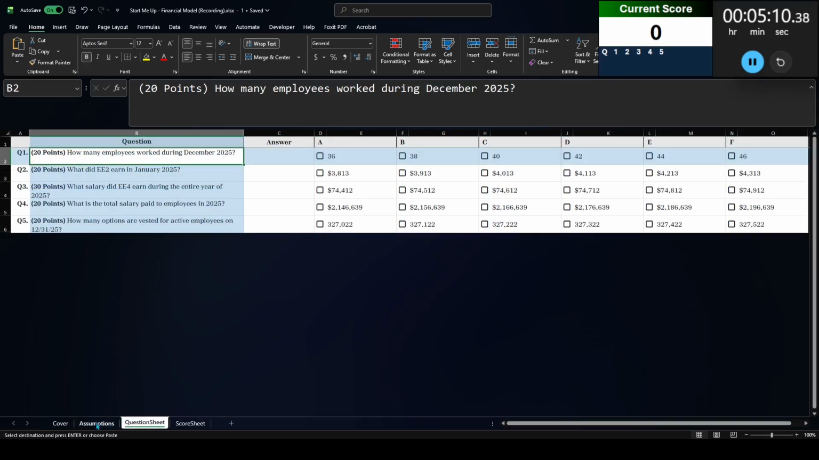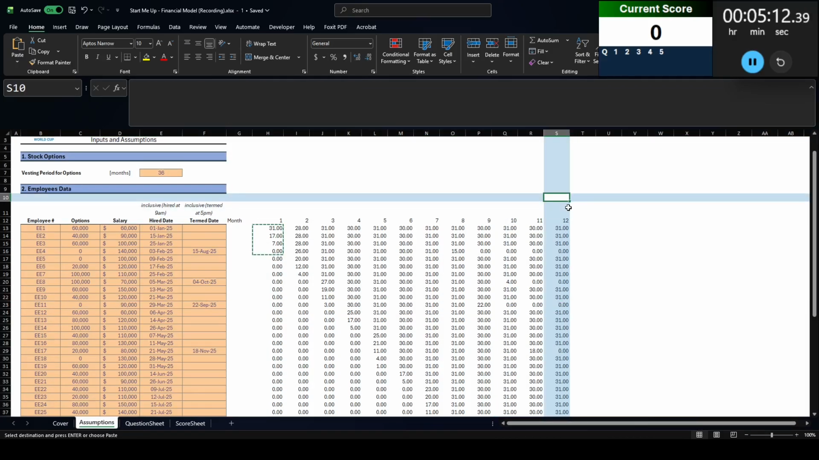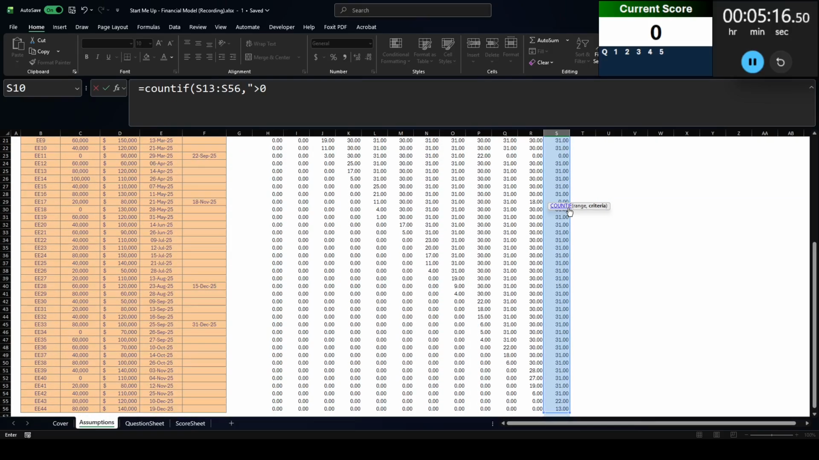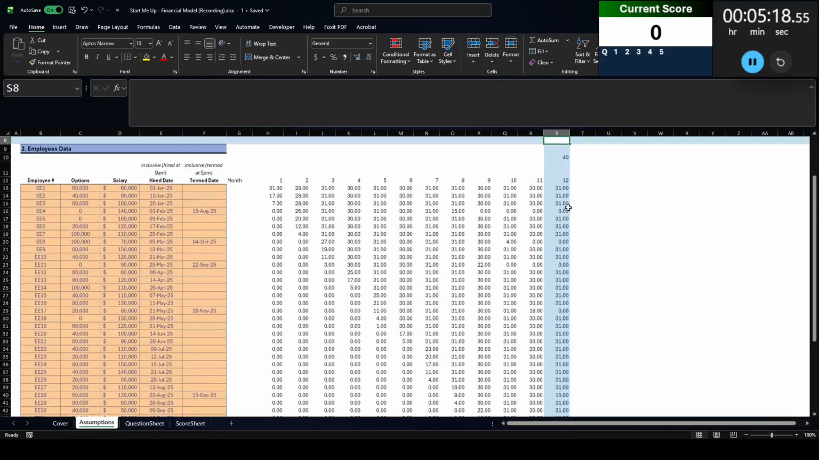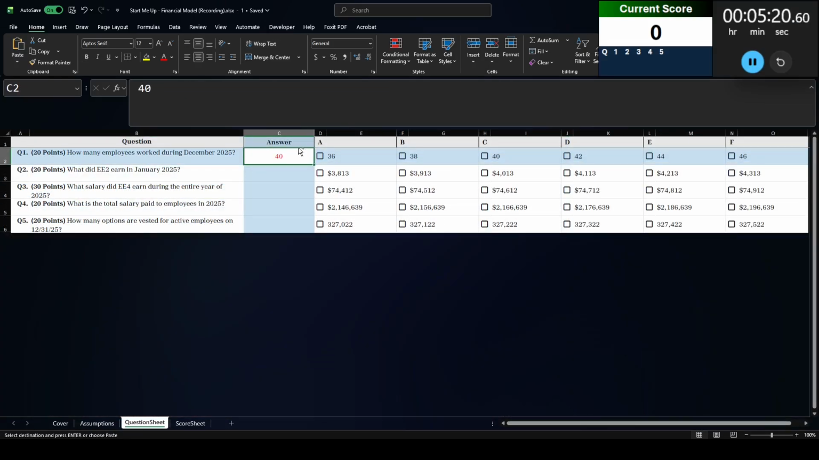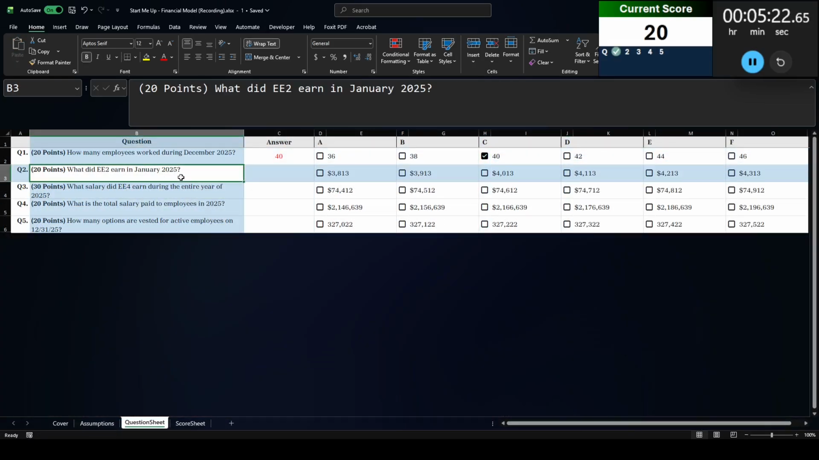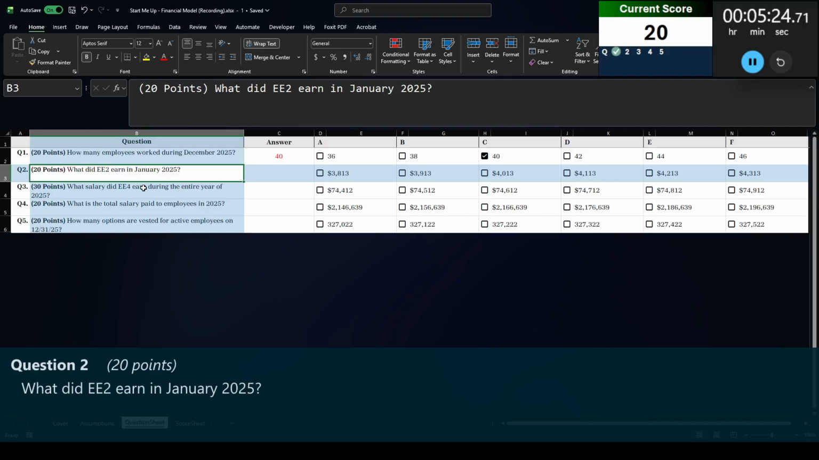So the question was how many employees worked during December 2025. So we're going to count how many of these are greater than 0. I get an answer of 40, and that seems to match. So I'm going to go with that. All right. Question 2. What did EE2 earn in January 2025?